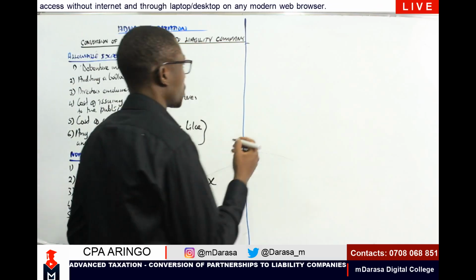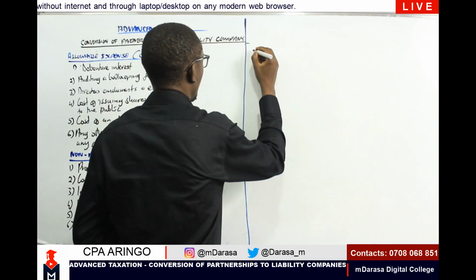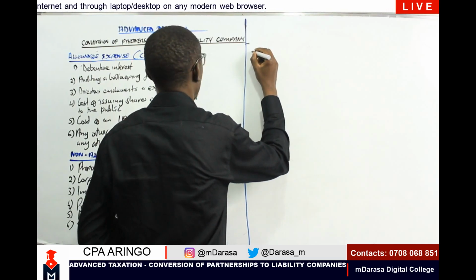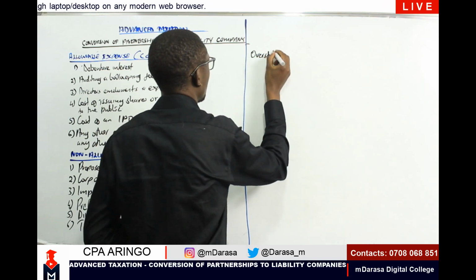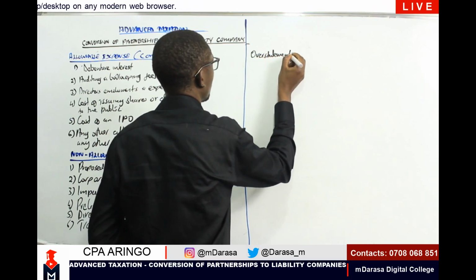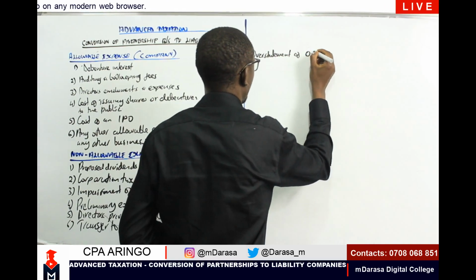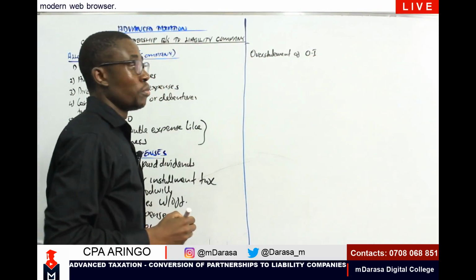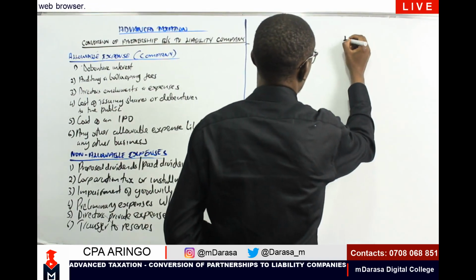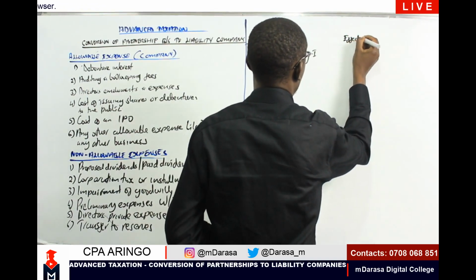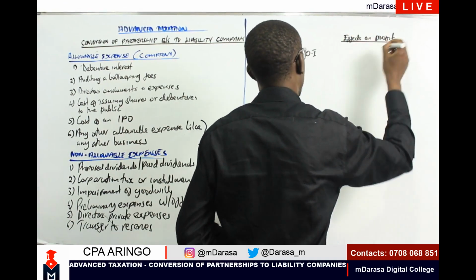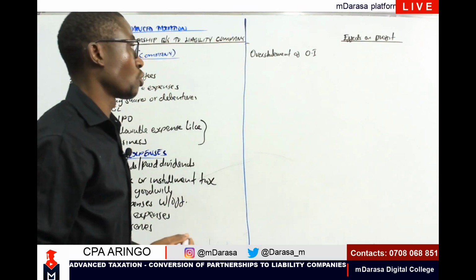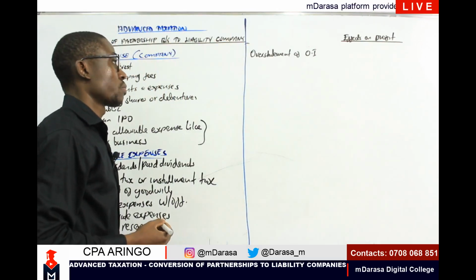So in this case, say we are having overstatement of opening inventory. What will be the effect on our profits? Effects on profit. Basically, the effect on profit, we are looking at the aspect of our gross profit.